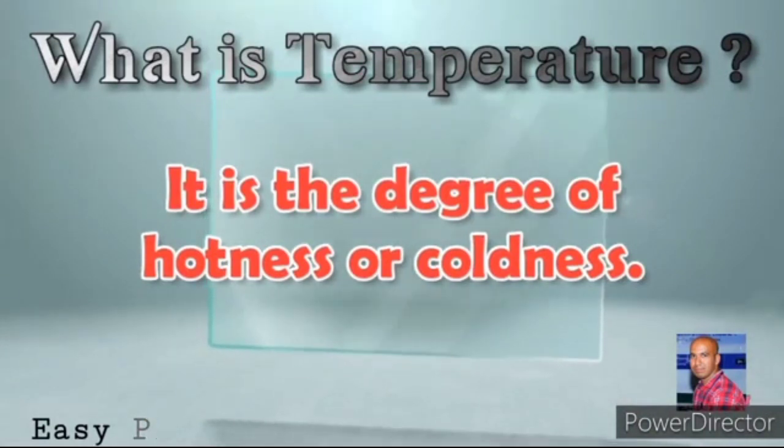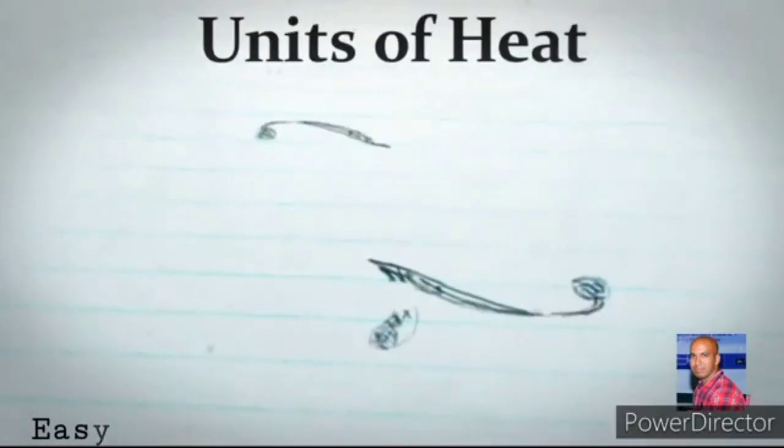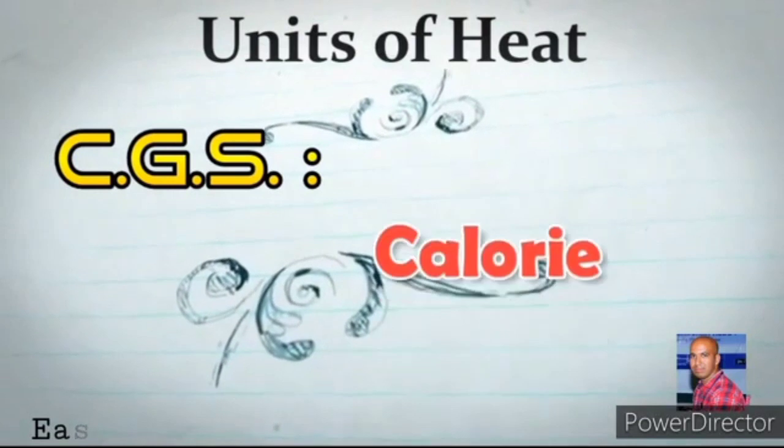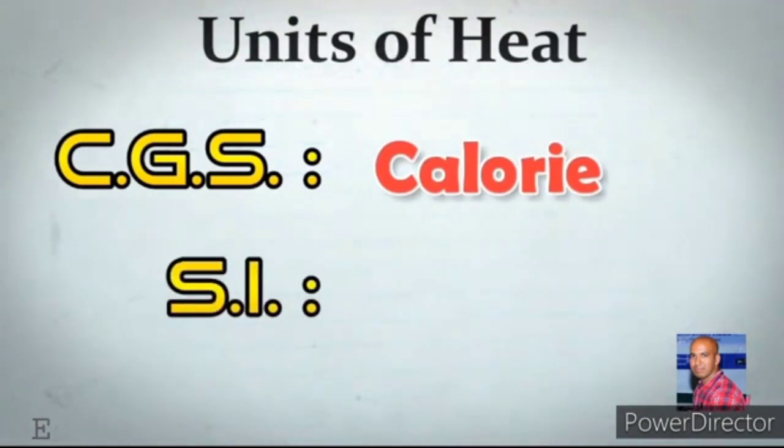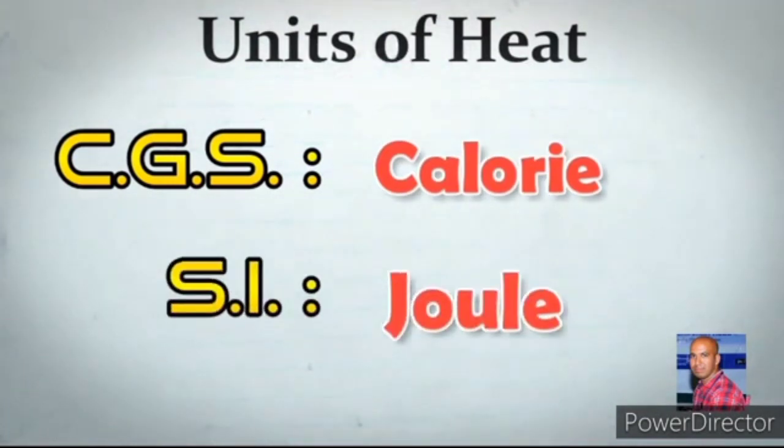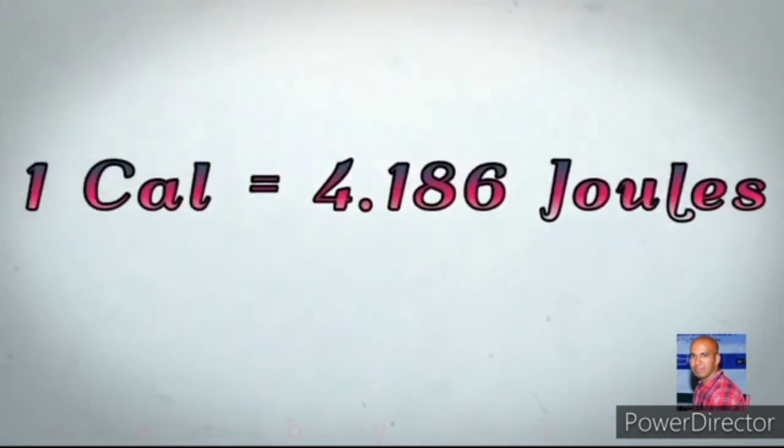Let us know the units of heat. In CGS system, calories; in SI system, joules. 1 calorie is equal to 4.186 joules.